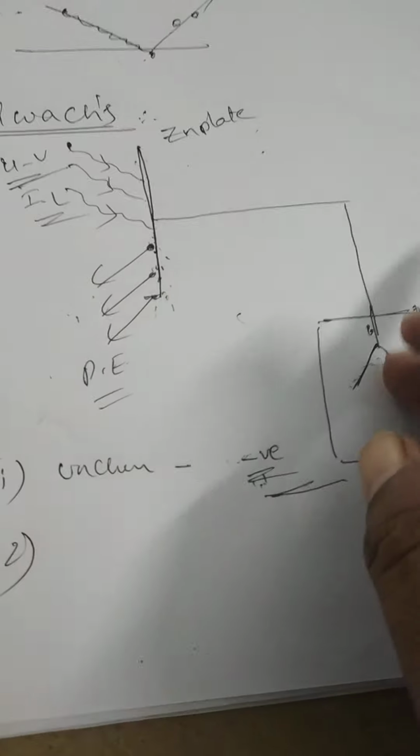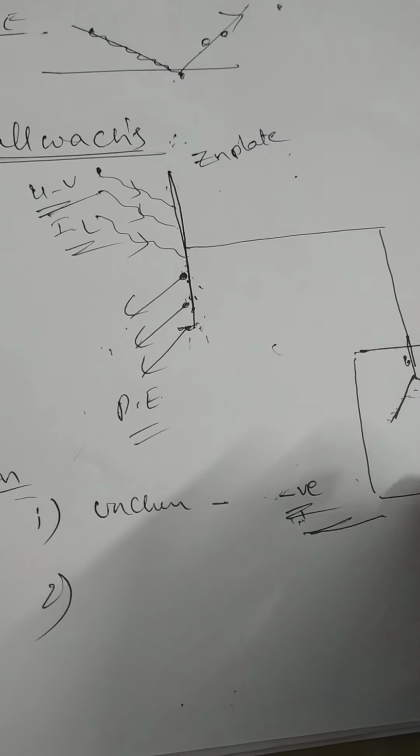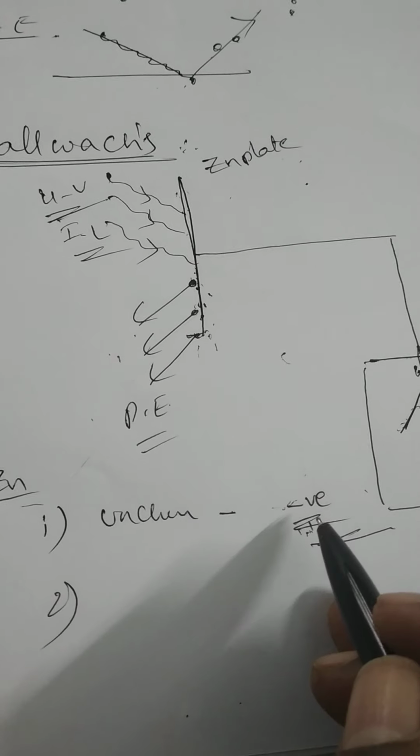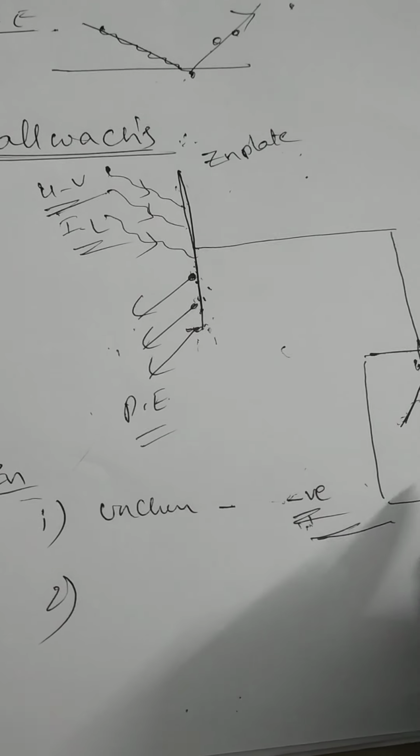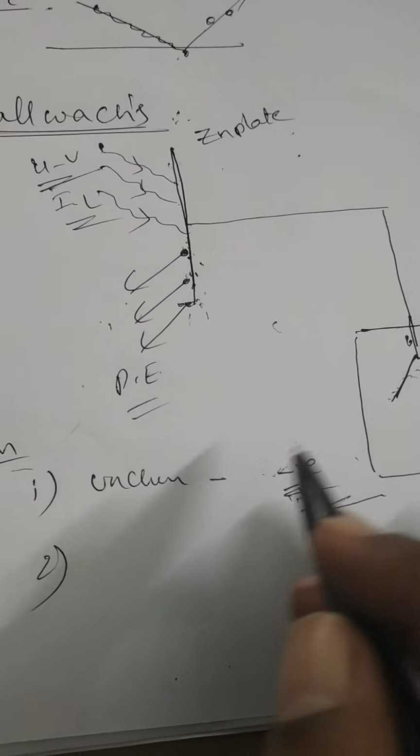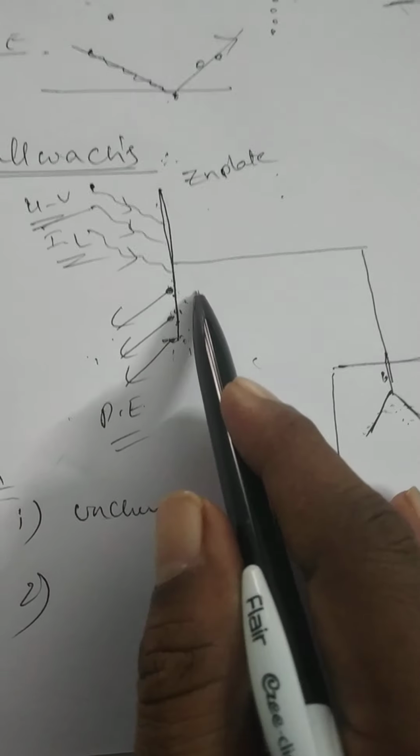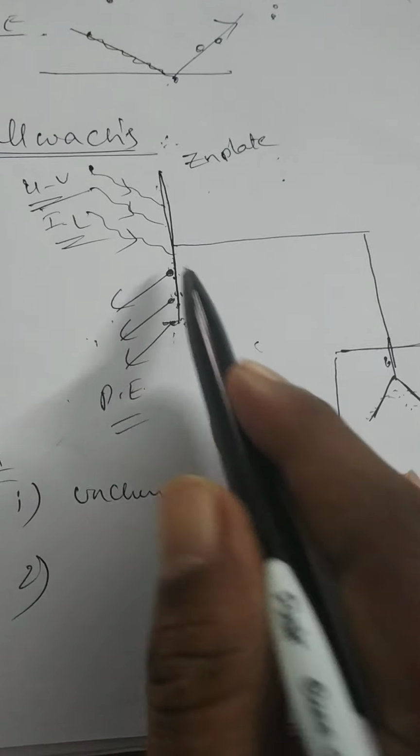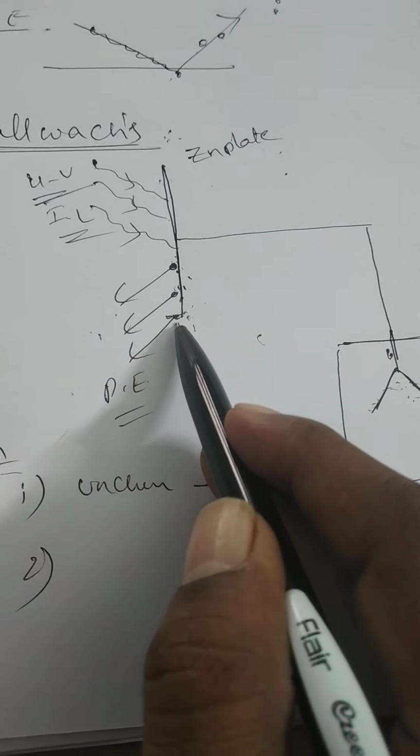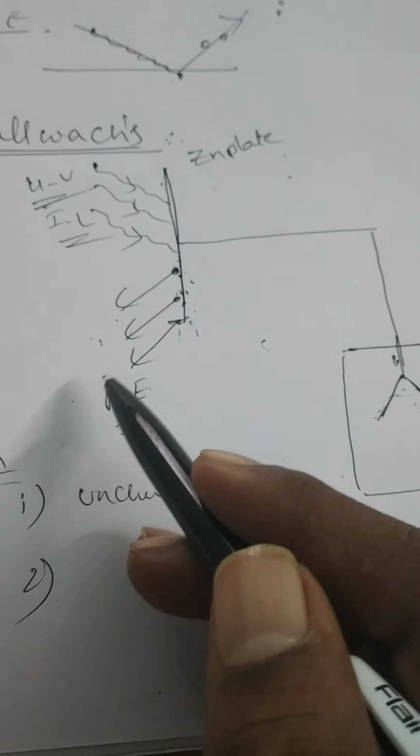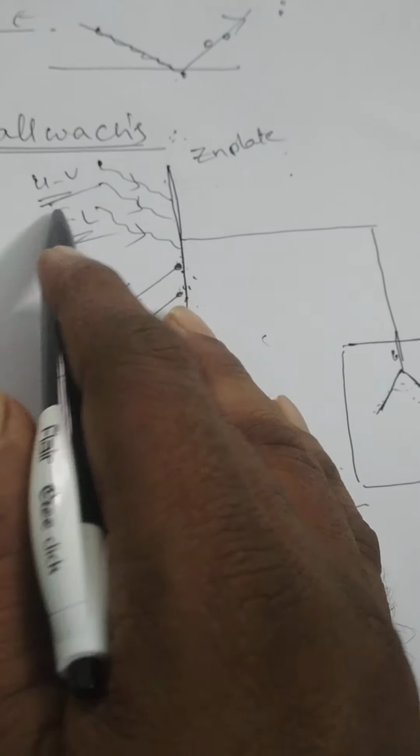So from these observations, the scientist concluded that some negatively charged particles, like electrons, are emitted from the zinc plate when it is exposed to UV light.